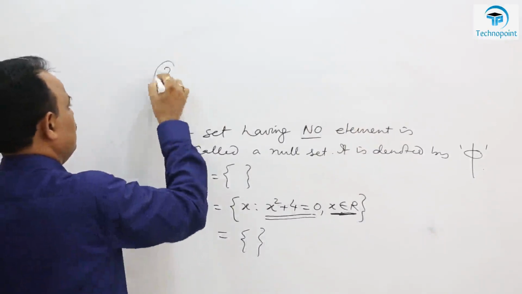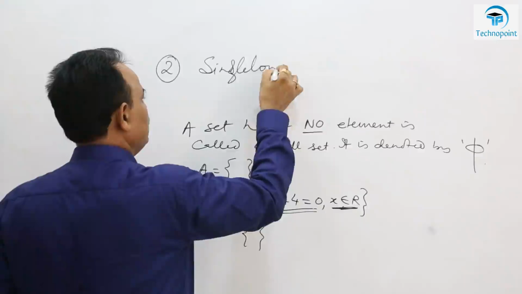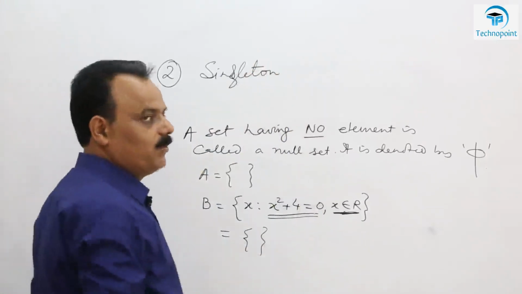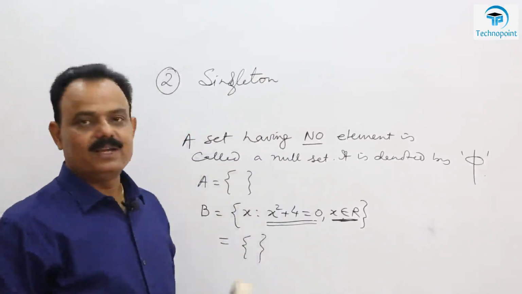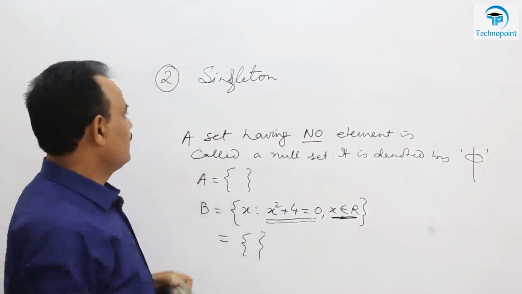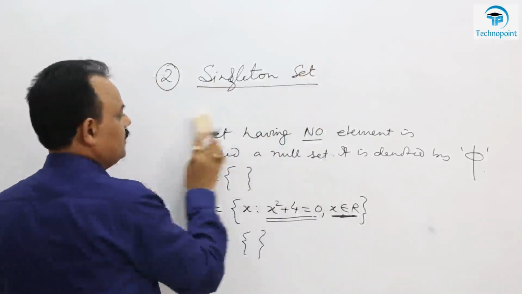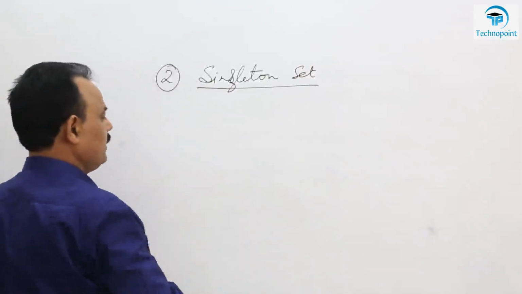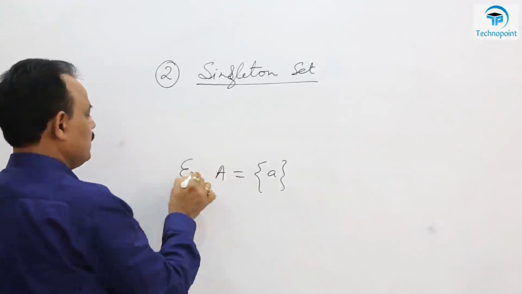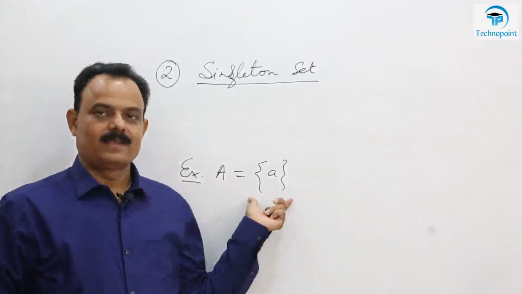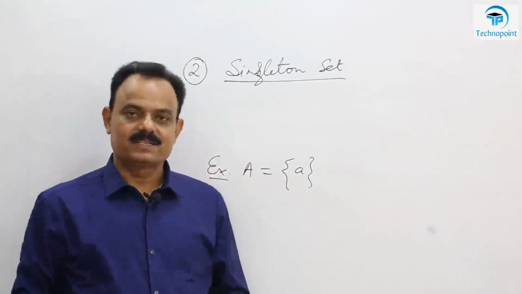Next is the singleton set. Obviously this type of set depends upon the number of elements present in it. So in the first case there was no element. Obviously in the second case there will be only one element. So what is a singleton set? A set having only one element, like this. Watch this. This is a set which has only one element. So this is called a singleton set.